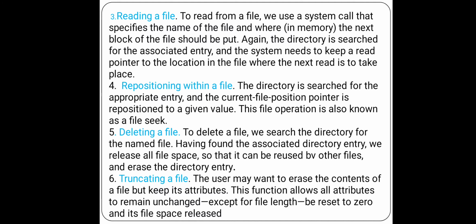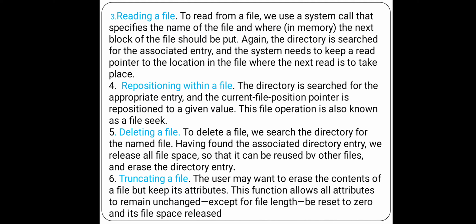Next, deleting a file. To delete a file, we search the directory for the named file. Having found the associated directory entry, we release all file space so that it can be reused by other files, and erase the directory entry. So you simply give the name of the file, you delete all the contents of the file, and release its space, and that space is reused by other files, and the directory entry is erased also.